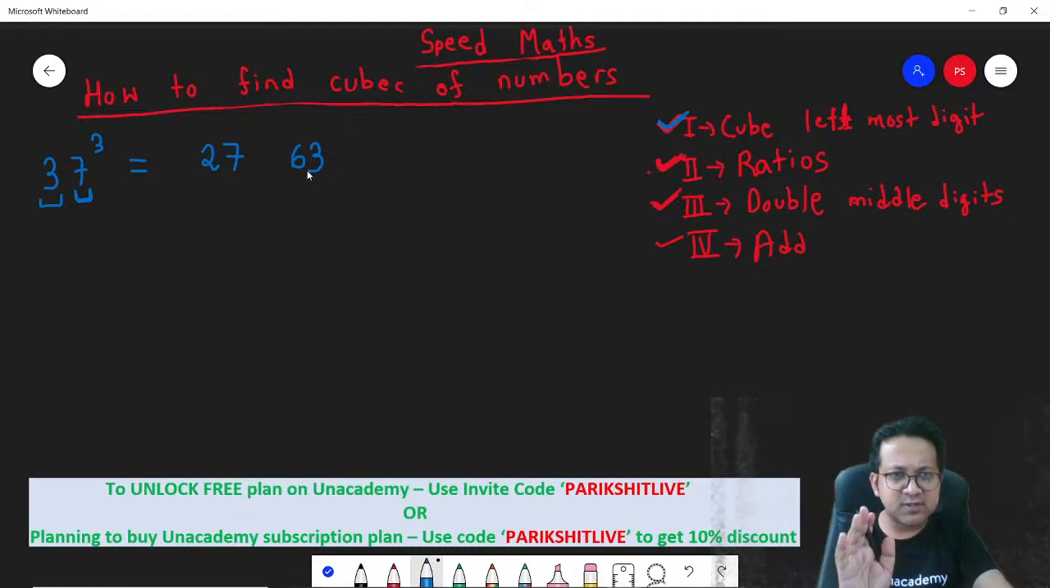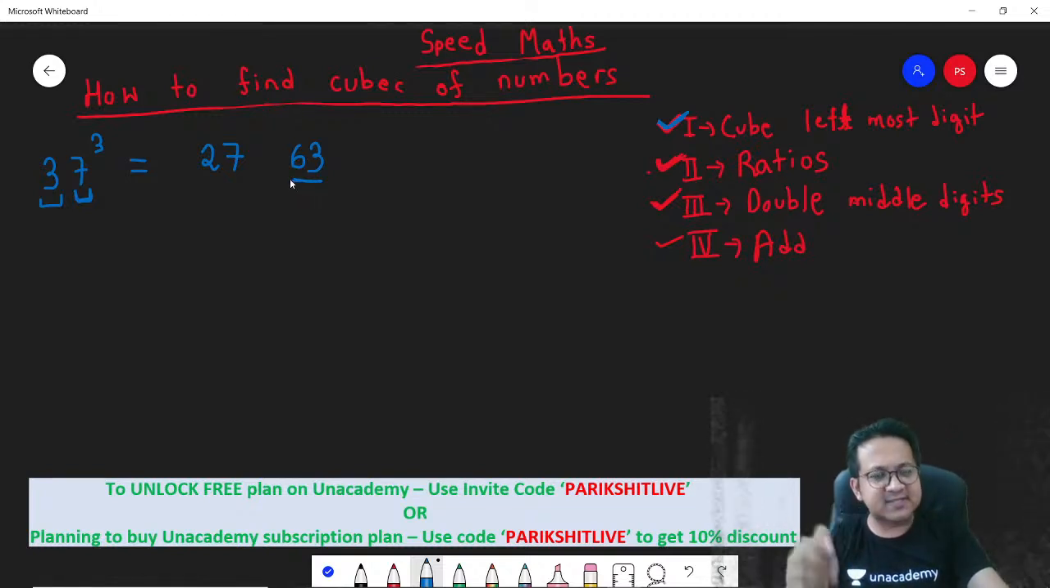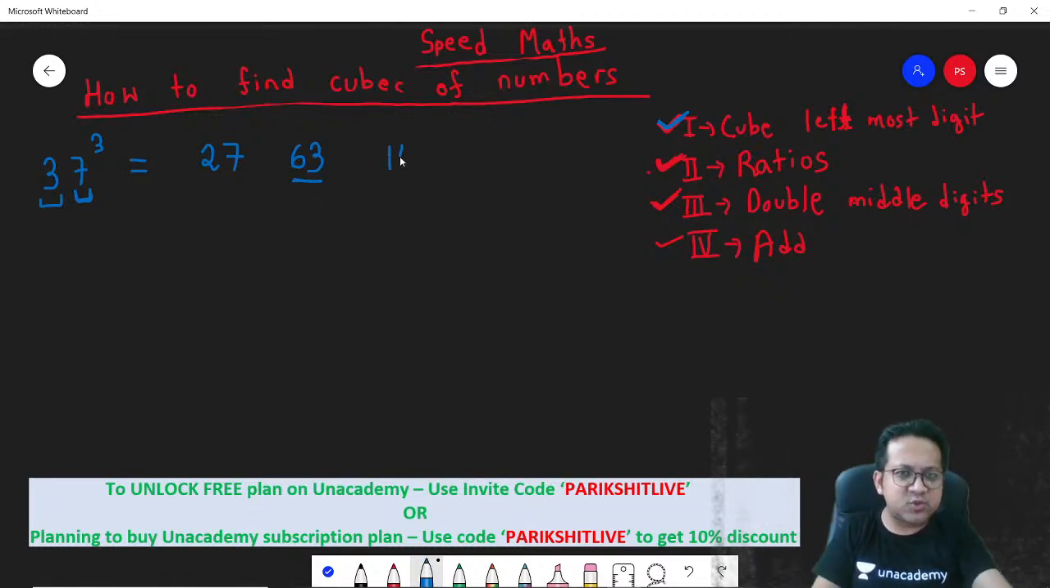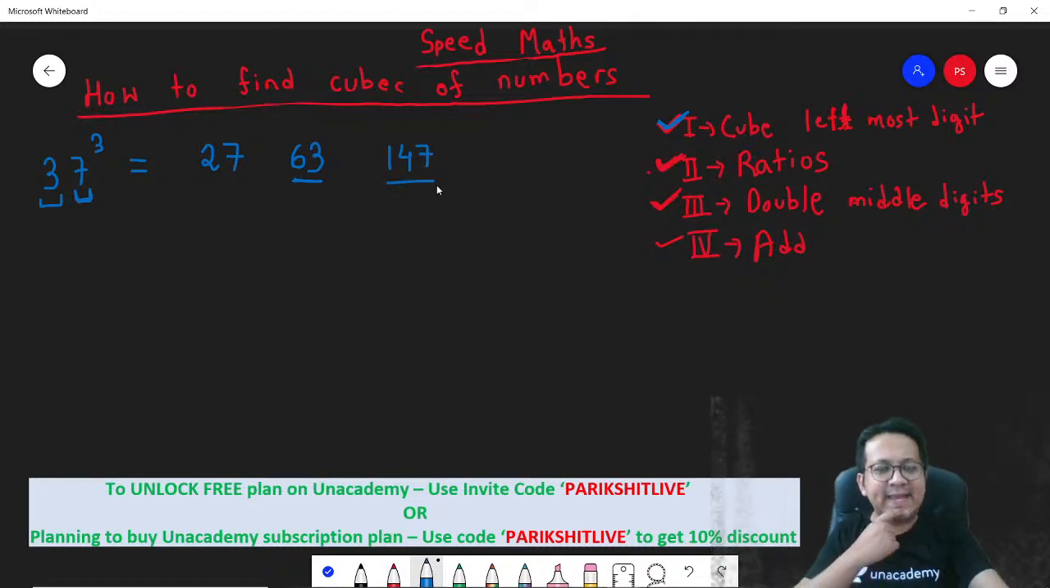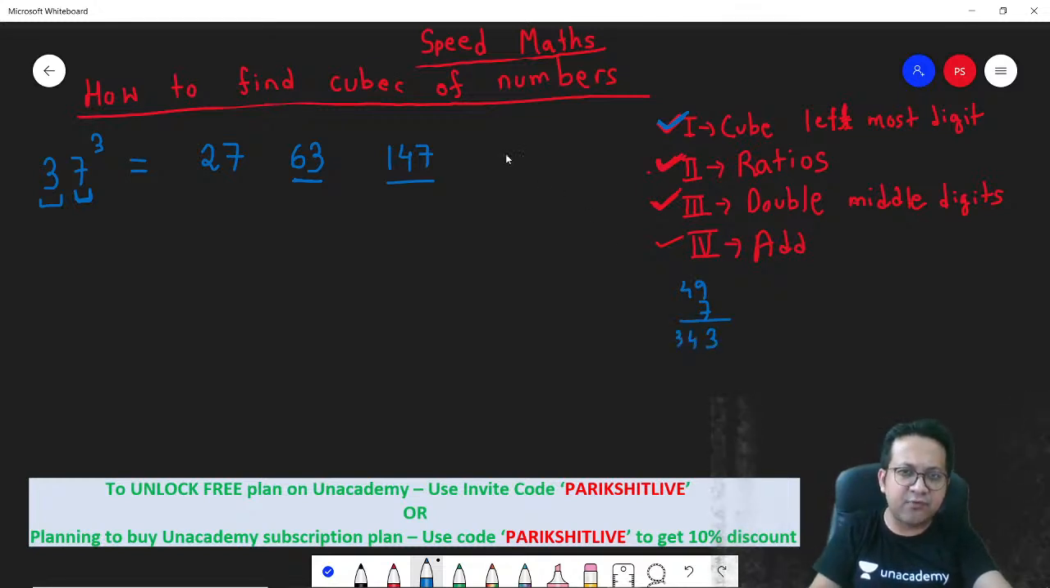Don't worry, I'm going to show you this. Next, remember 3 is to 7 is the ratio. So if 63 is 3 times 21, 21 into 7 is 147. Again, 3 times 49 is 147, and 49 into 7 is 343.